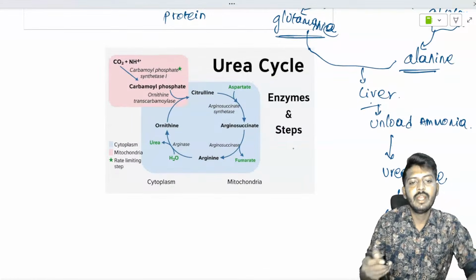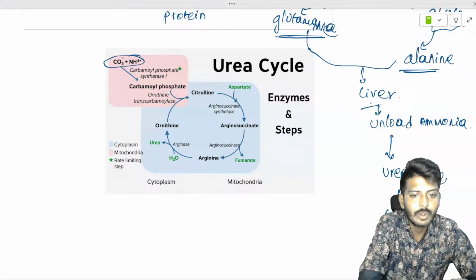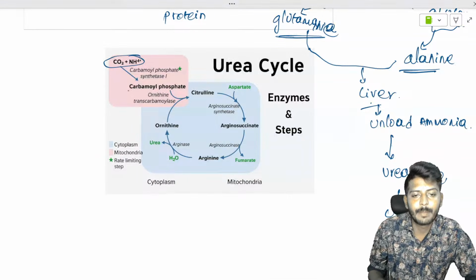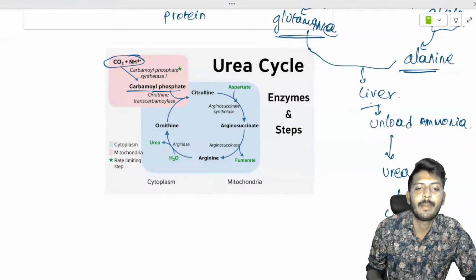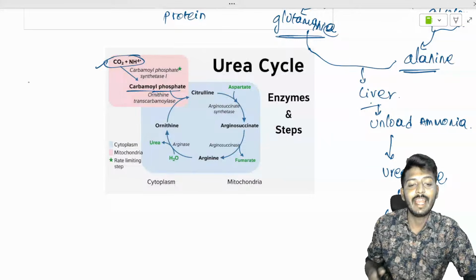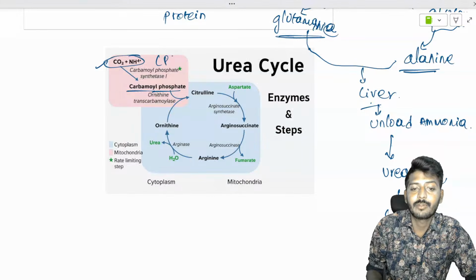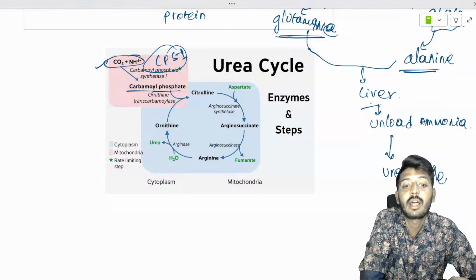Okay, now all the ammonia in the liver combines with carbon dioxide, and will give rise to carbamyl phosphate with the help of an enzyme. Ammonia and carbon dioxide in the mitochondria of the liver combine with the help of an enzyme called carbamyl phosphate synthase 1, CPS1. So CPS1 will give rise to a substance called carbamyl phosphate.